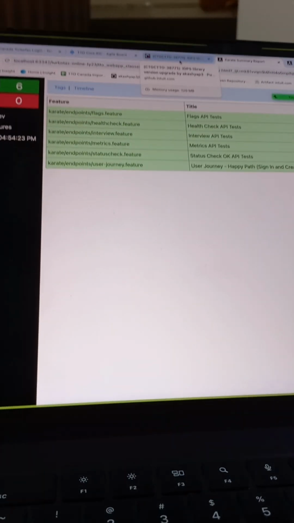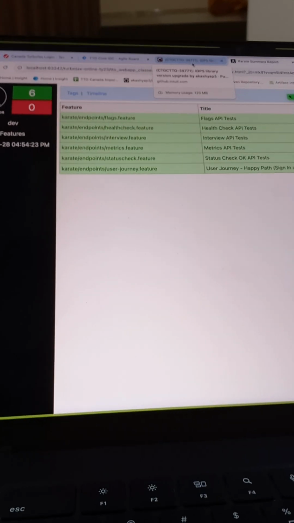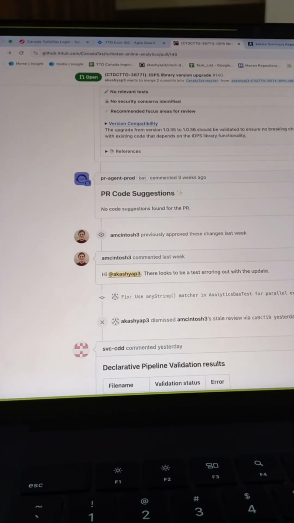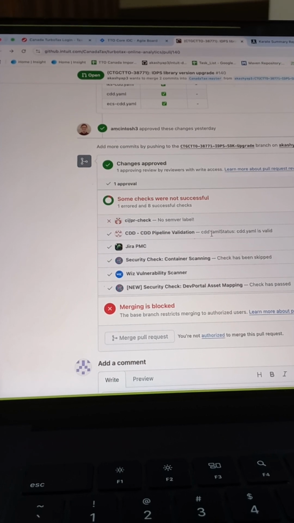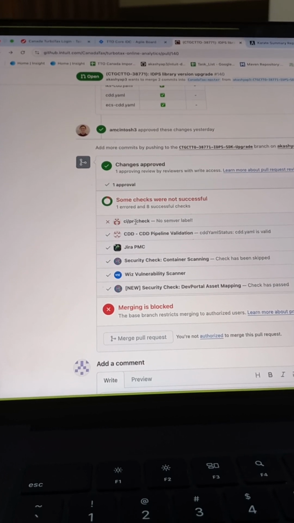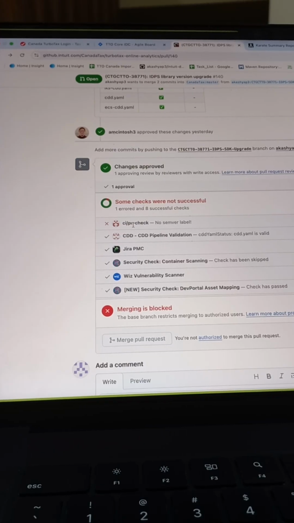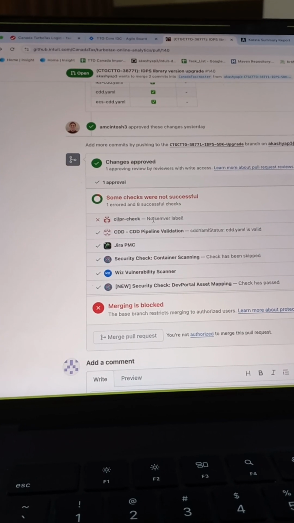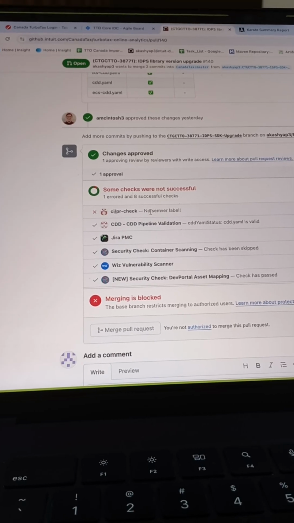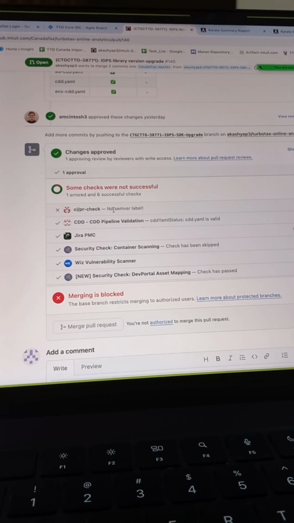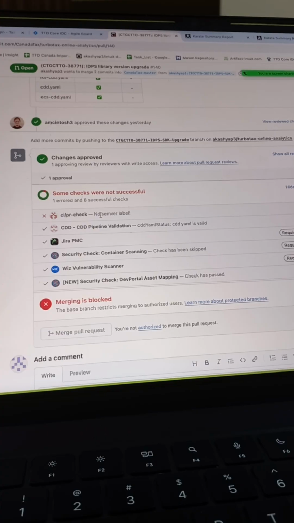Nice. Okay, so you need to create a PR? Yeah, I need to create the PR. Okay, cool. And one more thing, Bakul, this one is for the IDPS, and I have fixed the issue where this check was failing for the test case. I see one check is failing, that is the CIPR check. This is fine. This is not a required check. This is just something which will be introduced with the IKS move. So it should be fine. You can go ahead and just merge your PR.